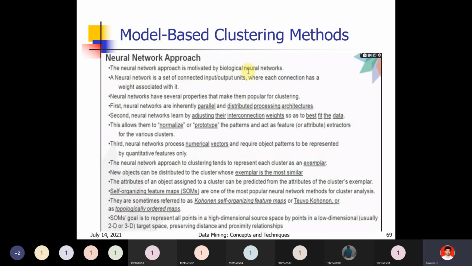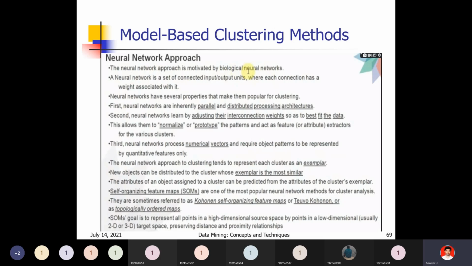A neural network is a set of connected input-output units where each connection has a weight associated with it. So it is a set of input units and output units. In between the input and output units, we have several layers. For each and every connection, we have a weight. Neural networks have several properties that make them popular for clustering.